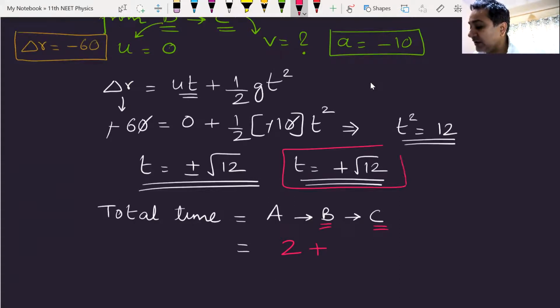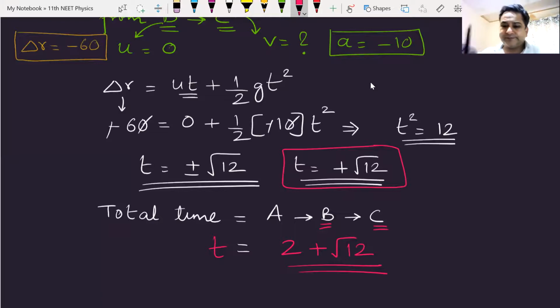The time from B to C has been calculated as root 12. So this becomes my total time. Total time T is T plus root of 12. Am I clear? This is the total time from A to B and then B to C.